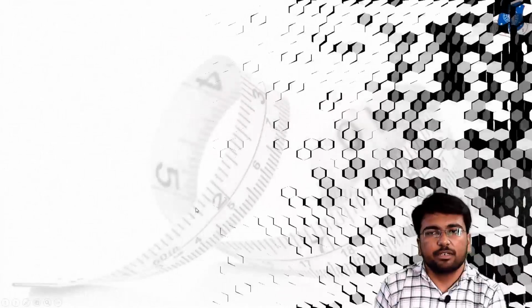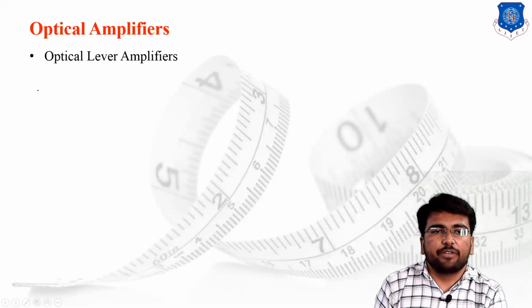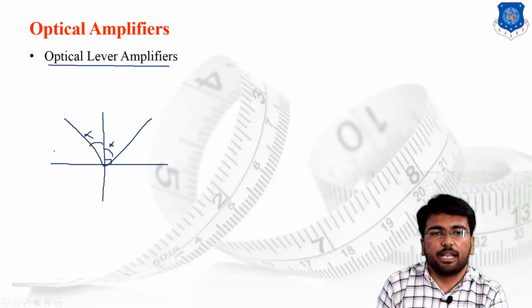The last one is the optical amplifier. In the optical amplifier, we are using the optical lever. The basic case says that, suppose the mirror has been placed and this is the normal of the mirror, placed at 90 degrees to the mirror. If this is the angle of incidence, then this is the angle of reflection. If this value is alpha, then this value is also alpha.